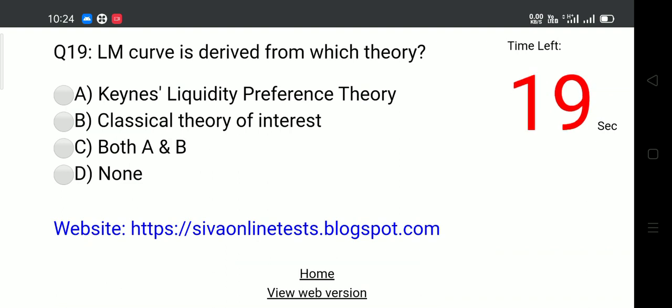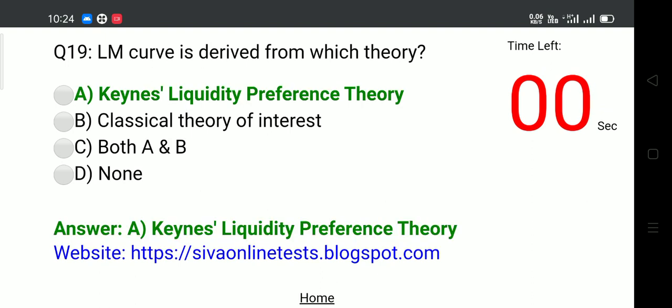Question 19. LM curve is derived from which theory? Options: A. Keynes liquidity preference theory, B. Classical theory of interest, C. Both A and B, D. None. Answer: A. Keynes liquidity preference theory.